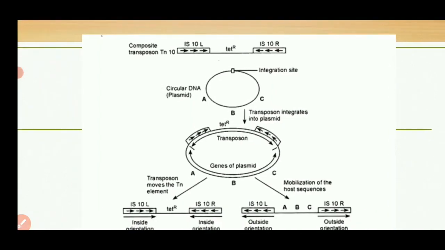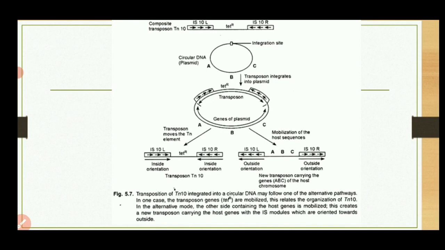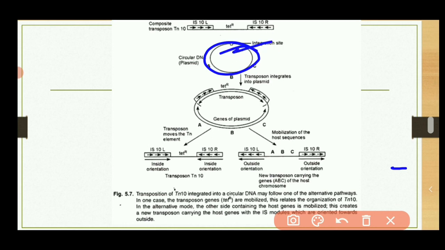This is a diagram of the Tn element or the transposon Tn10 integrated into the circular DNA. This is a circular DNA and this is the integrate site. Now this transposon integrates into the plasmid here.